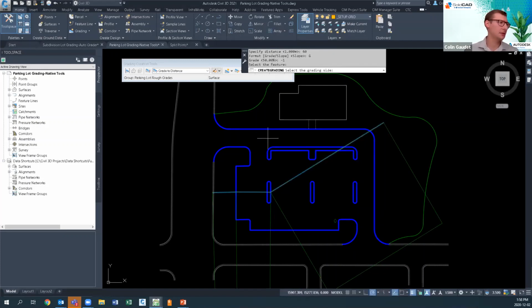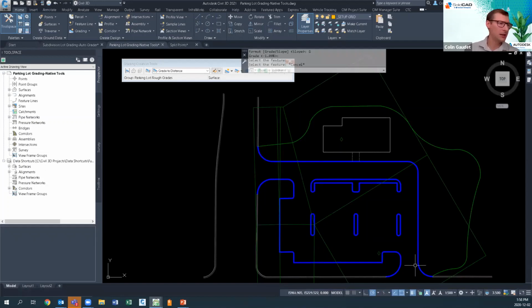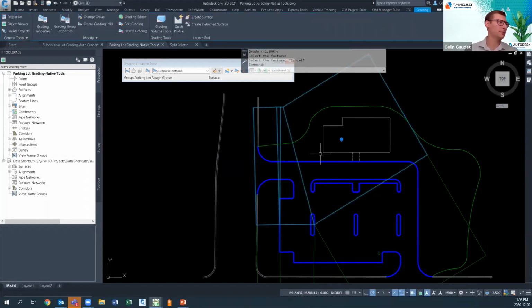I can do this again for the top side, pick my grading side, entire length, and 60. Oh, missed a click there. There you go. Pick the grading side, yes to the entire length, 60 is the distance, and I want a grade of -1. There we go. And now if we look at that, these grading components completely overlap with every piece of the blue proposed gutter lines.